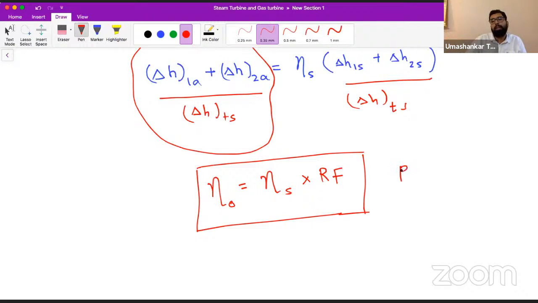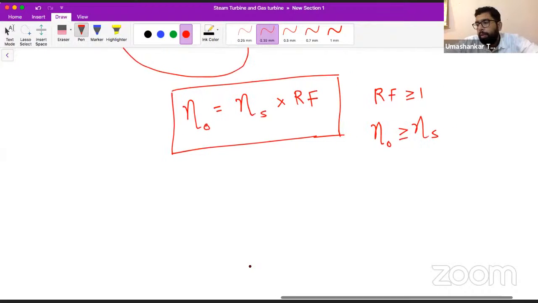As we have established that the reheat factor is greater than or equal to 1, can we say that our overall efficiency is greater than or equal to the stage efficiency? Okay, got my point or not? Is this reheat factor clear to all of you? Yes or no?